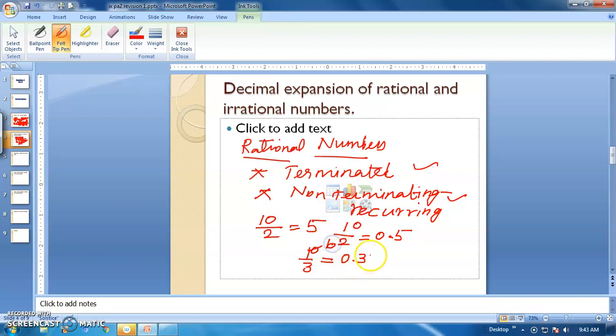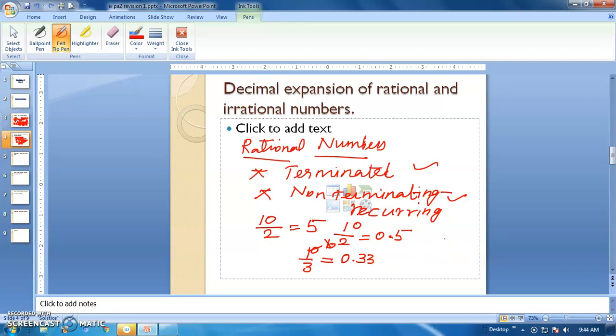Again add a 0, 3 3s are 9, again remainder 1, and it keeps going on. The same number is repeating here, so it comes under non-terminating recurring. Non-terminating means it keeps going on without stopping, and recurring means the same number is repeated. So it can be written as 0.3 bar. The bar indicates that the particular number is repeating. That is the decimal expansion of rational numbers.